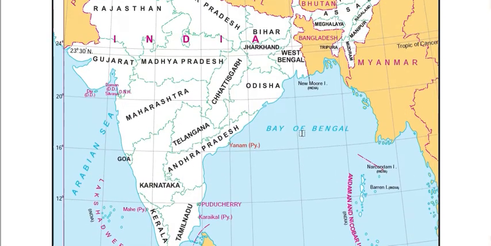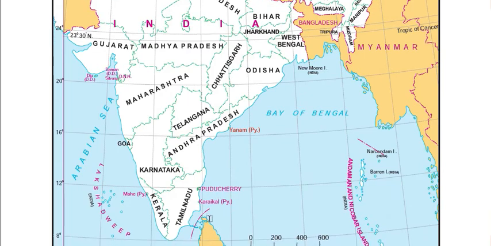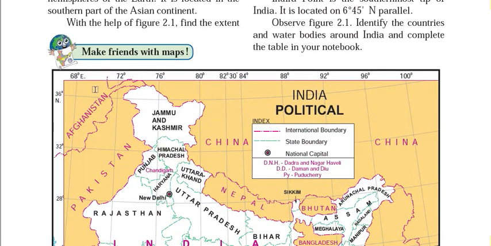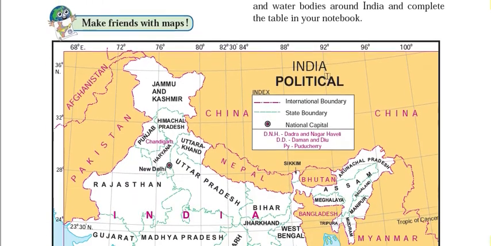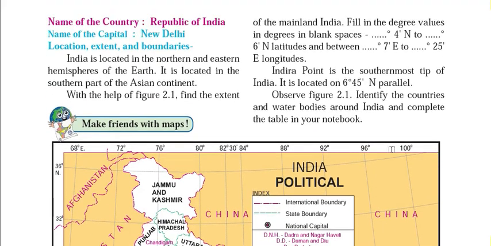In case of India, if you see the latitudinal extent, it is 8 degree northern latitude to 37 degree north latitude. More precisely, 8 degree 4 minutes north to 37 degree 6 minutes north latitude, and the longitudinal extent is between 68, and here it is somewhat ahead of 96, so it is 97, okay.